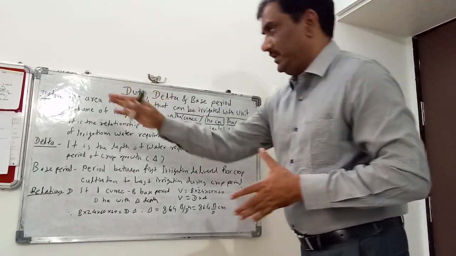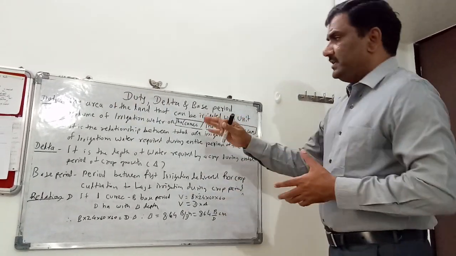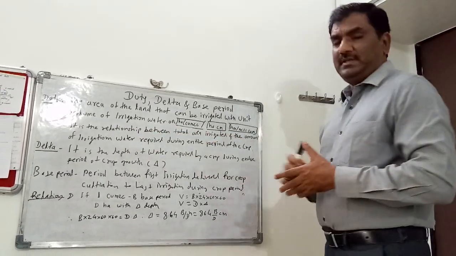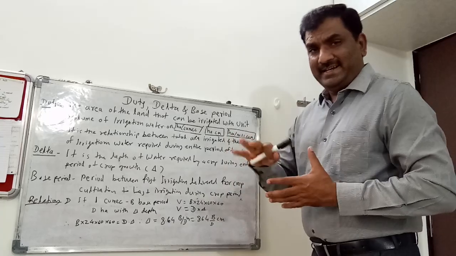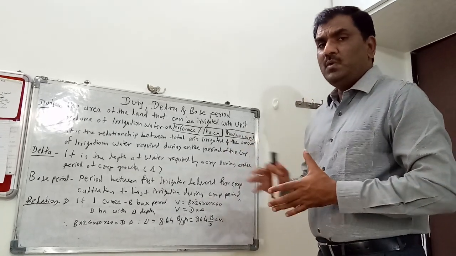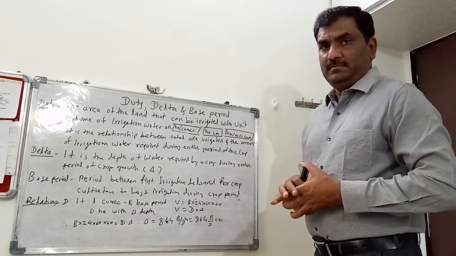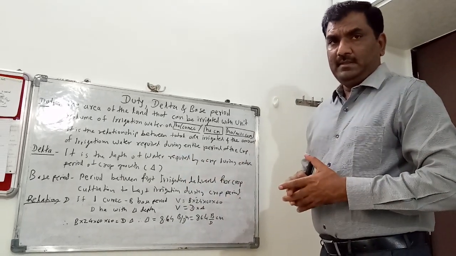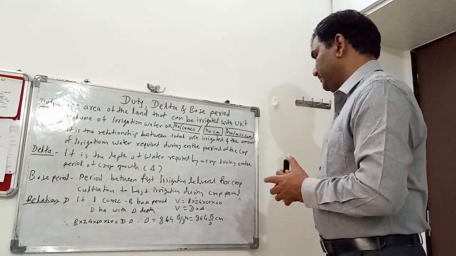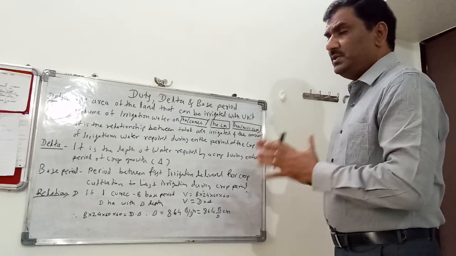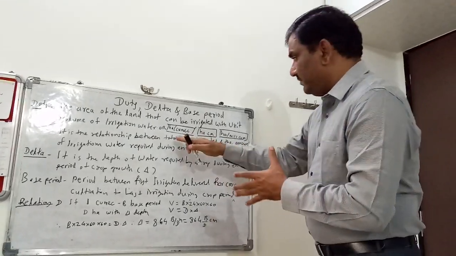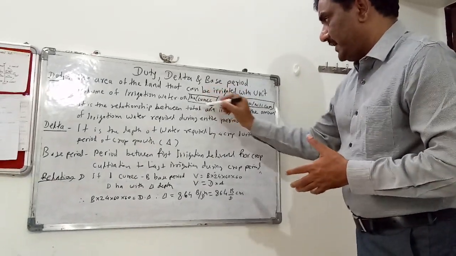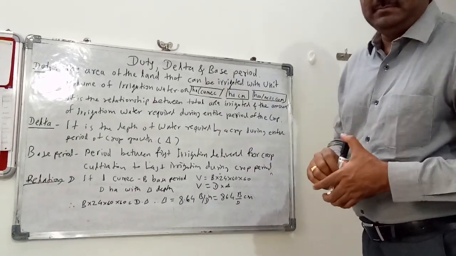the duty. Also it can be illustrated by another definition, like it is the relationship between total area irrigated to the amount of water required for the total crop growth period of that crop. We refer to it as duty. It can be given in various units. The basic unit we can call hectare per cubic.